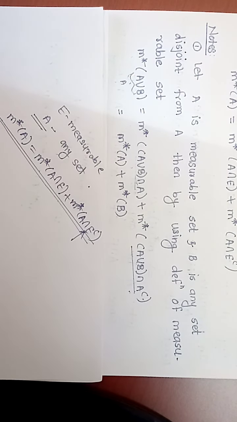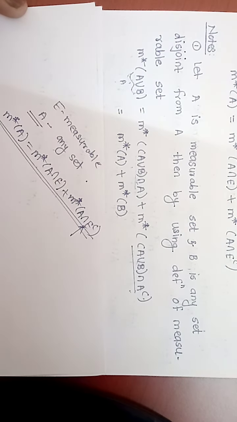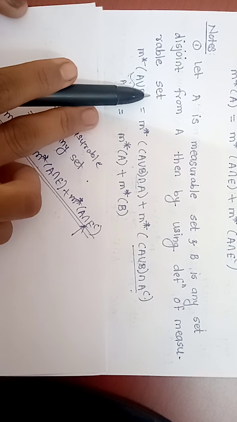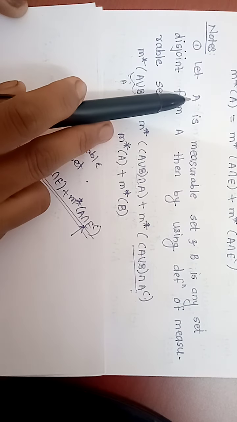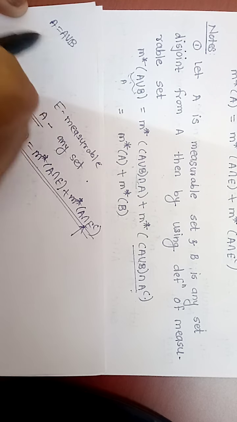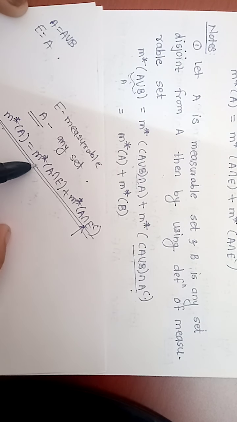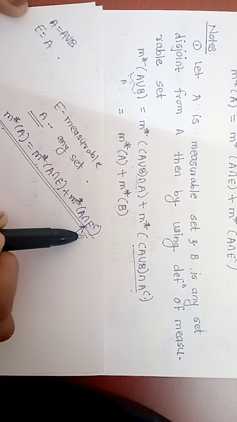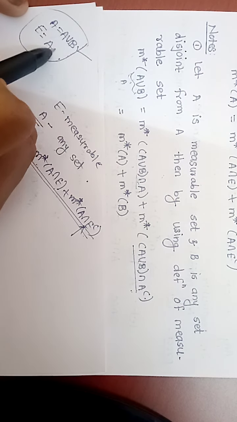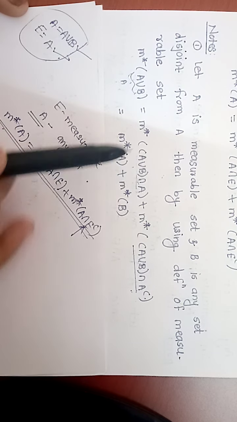Note first: if A is any measurable set and B is any arbitrary set disjoint from A, then by using the definition of measurability of A, here the arbitrary set is A union B, and the measurable set E is equal to A. So applying the definition, the outer measure of A union B is equal to the outer measure of the arbitrary set.